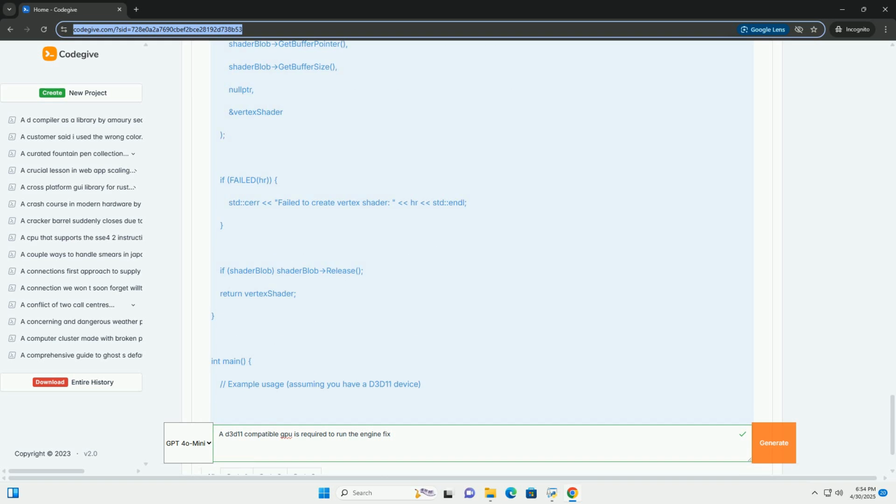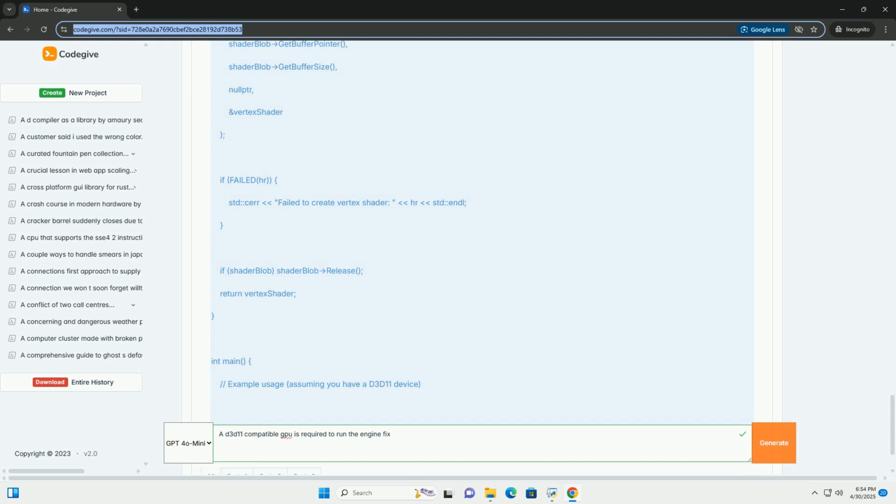Explanation: this includes the necessary D3D11 header file. D3D_FEATURE_LEVEL defines an array of feature levels to check for. We start with the highest, 11_1, and work our way down. D3D11CreateDevice attempts to create a D3D11 device. The supported feature level parameter will be set to the highest feature level that the GPU and driver support.